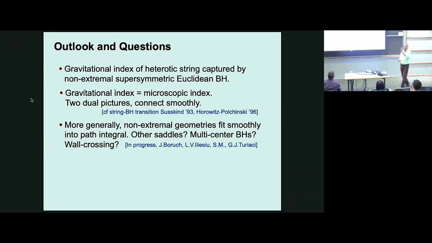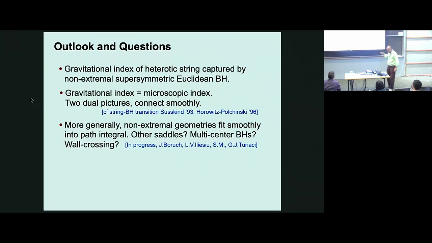On another front, this idea of calculating the index using a path integral in asymptotically flat space can be pushed. What we did today, I showed you how to take into account a single supersymmetric black hole. But as we know, there are other supersymmetric configurations, multi-center black holes, all kinds of stuff.